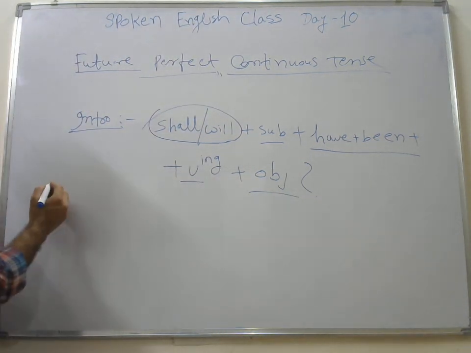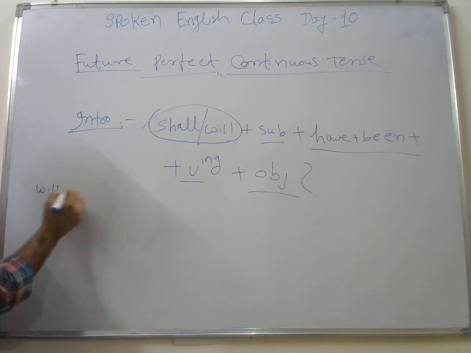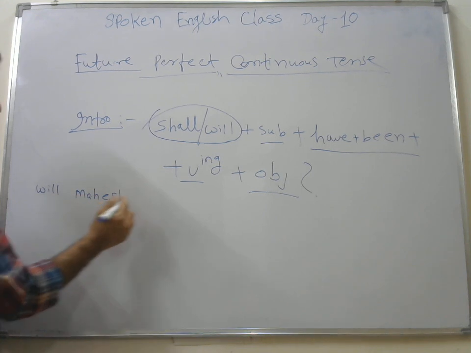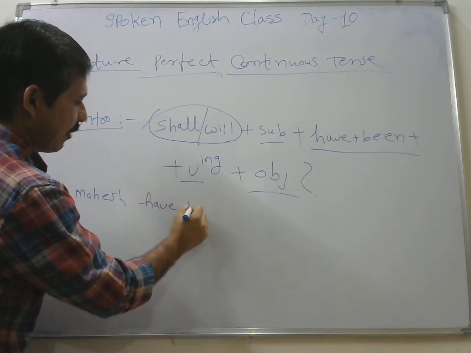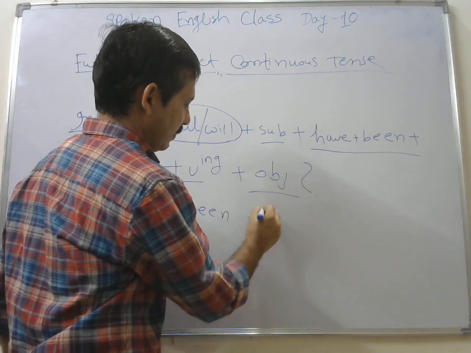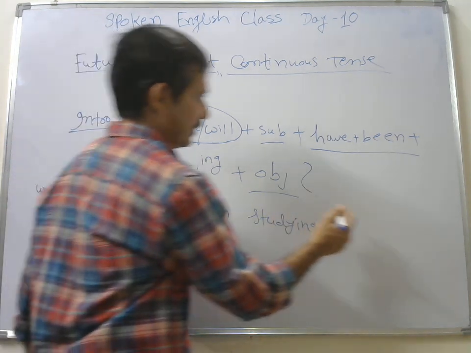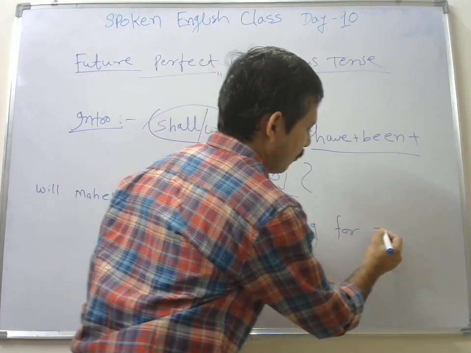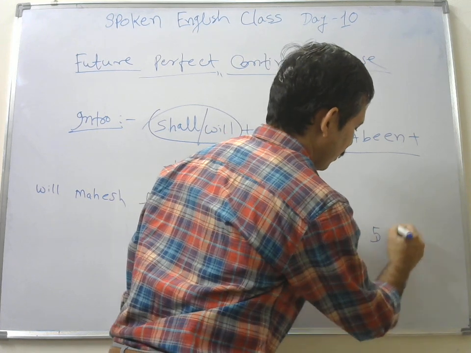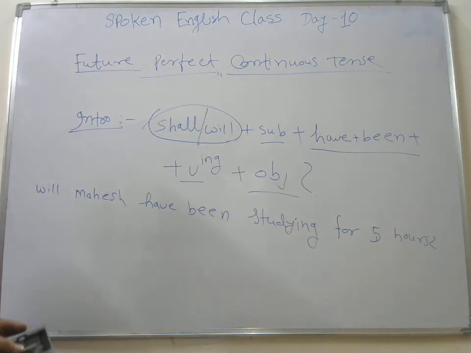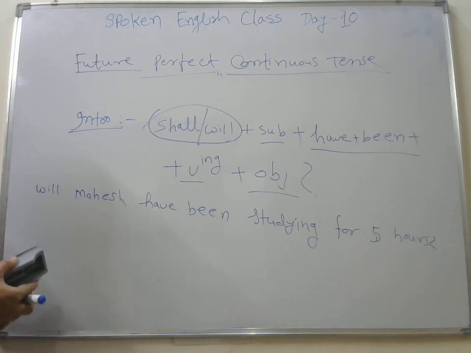Will Mahesh have been studying? Will Mahesh have been studying for 5 hours? Friends, will Mahesh have been studying for 5 hours? So these are some examples of your interrogative sentences.